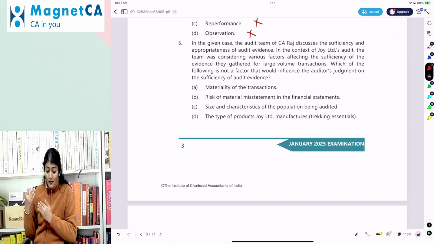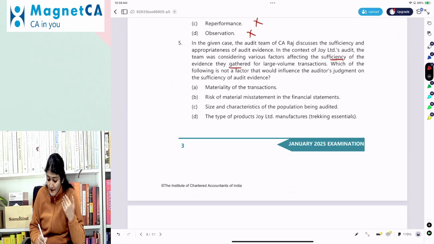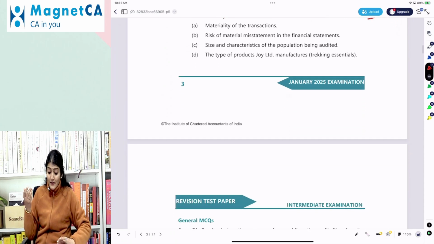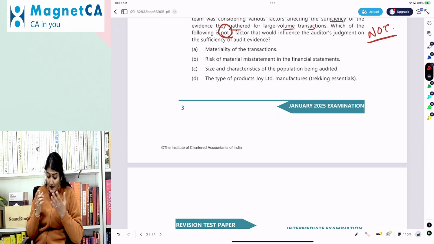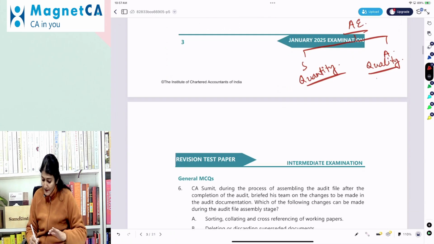In the given case, the audit team of CA Raj discusses the sufficiency and appropriateness of the audit evidence. In the context of the Joy Limited audit, the audit team was considering various factors affecting the sufficiency of the evidence they gathered for large volume transactions. Which of the following is not a factor that would influence the auditor's judgment on the sufficiency of the audit evidence? Audit evidence should be sufficient and appropriate. Sufficiency refers to the quantity. Appropriateness refers to the quality. And quality means two things: it should be relevant and reliable.